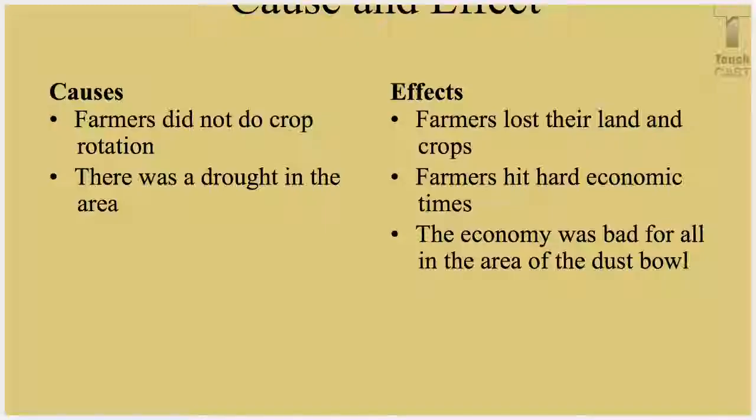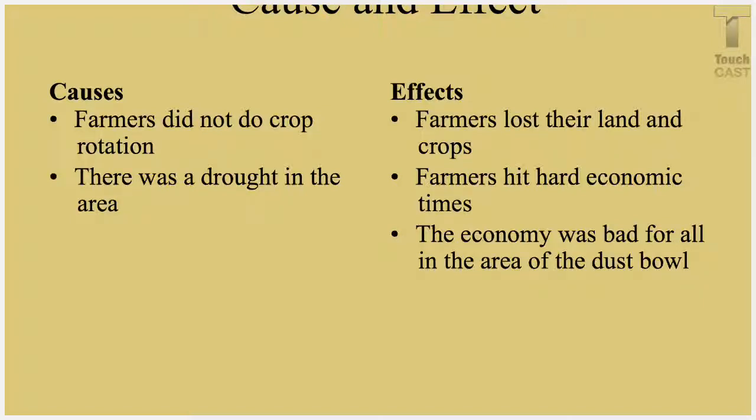So the next thing we're going to do is talk about the causes and effects. So let's look at what those were. The causes. Over time, the farmers did not do crop rotation. That means they continuously planted the same crop over and over and over again in the same spot. This is going to pull all the nutrients out.